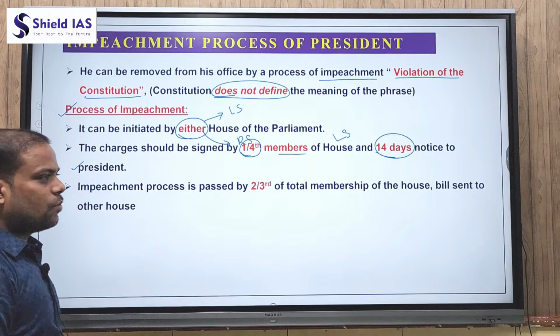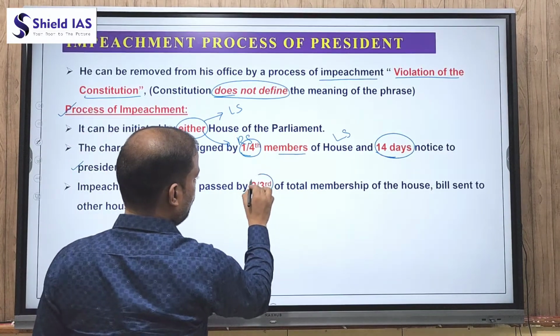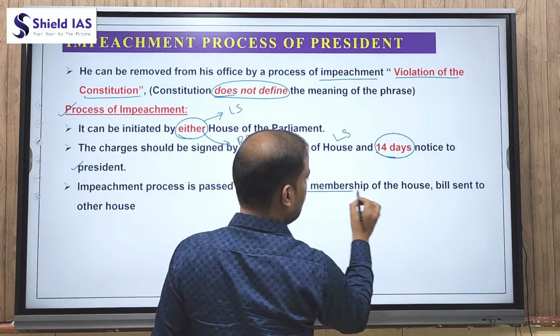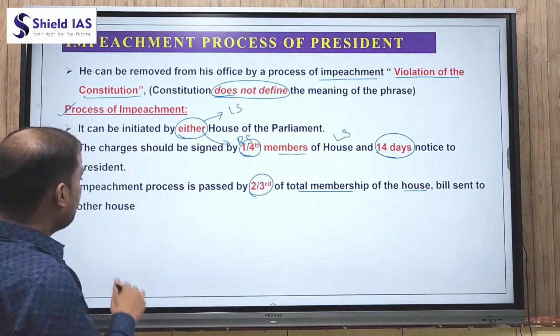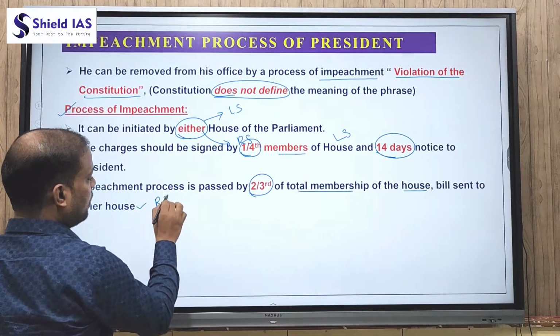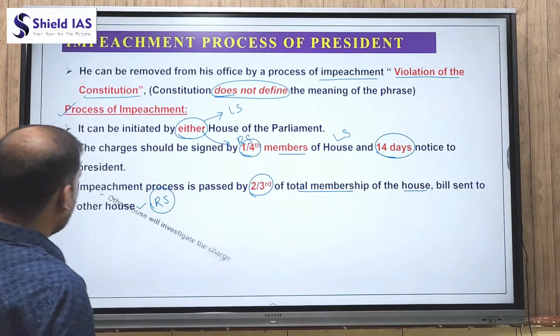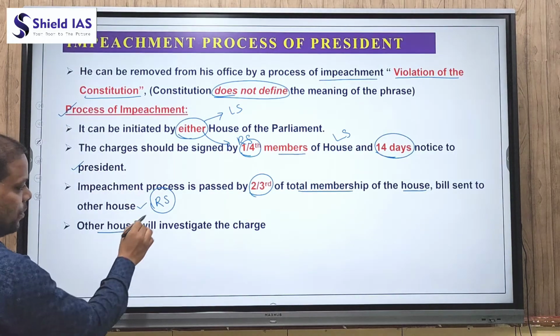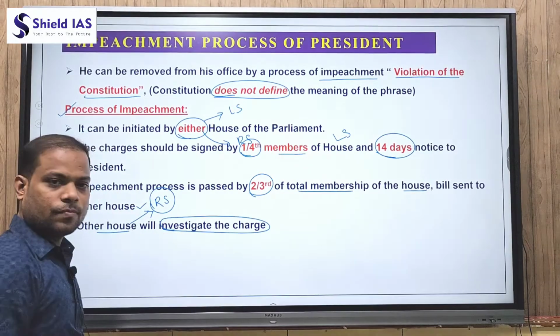After the 14 days advance notice, the impeachment resolution is passed by 2/3 of the total membership of that house, meaning Lok Sabha, and it will be sent to the other house. That means if it is initiated in Lok Sabha, it will be sent to the Rajya Sabha. And further, the other house, which means Rajya Sabha, will investigate the charge of impeachment.